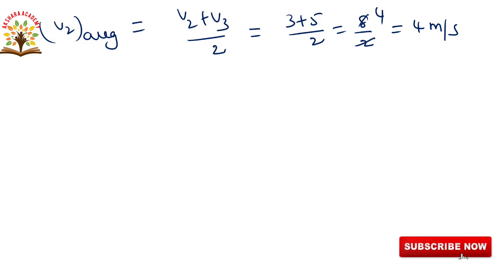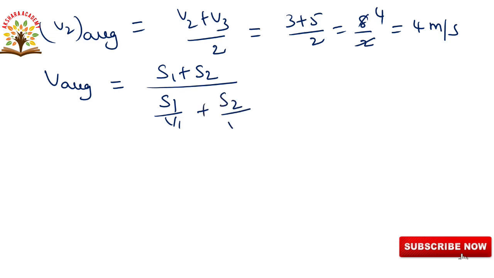Now we will write the first one. V average is equal to total distance (S1 plus S2) by (S1 by V1 plus S2 by V2 average). Just now we calculated V2 average as 4 meters per second.